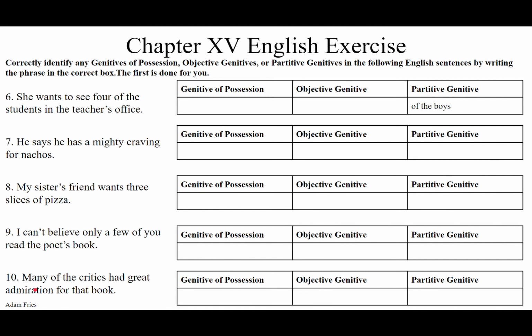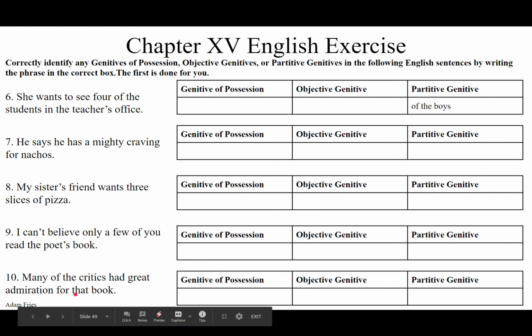The critics didn't own the admiration belonging to the book. The book doesn't own much, maybe covers and pages, but it's the critics that own the admiration, and the admiration was for the book, as in the book was the object, objective genitive, of their admiration. So objective genitive, for that book.